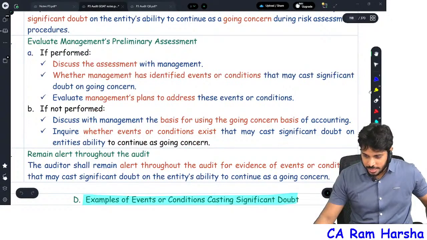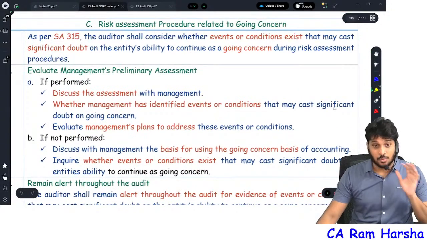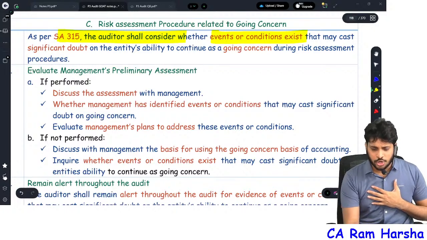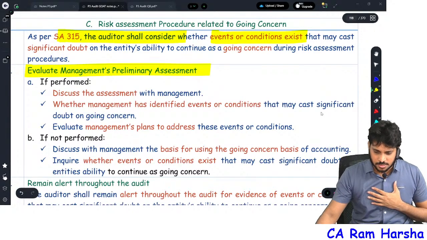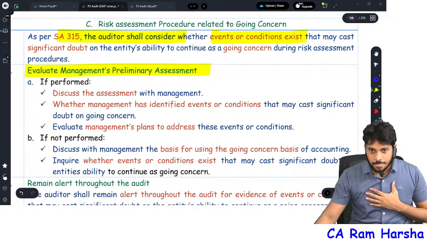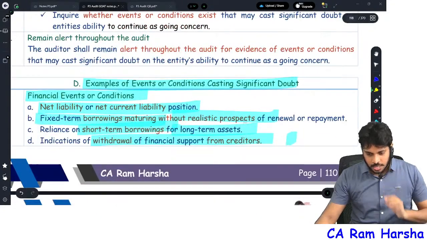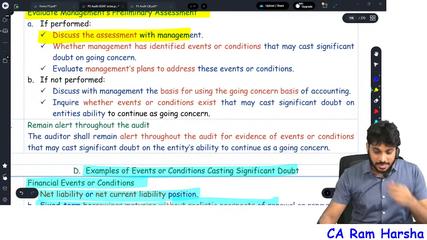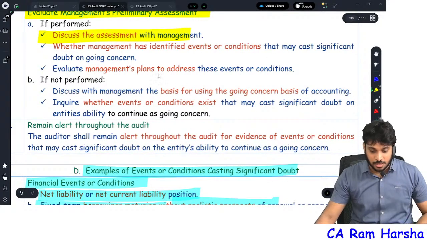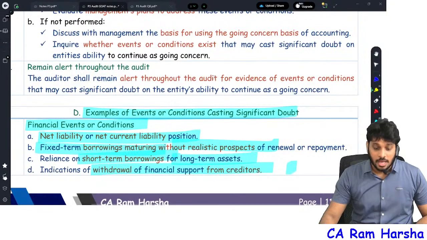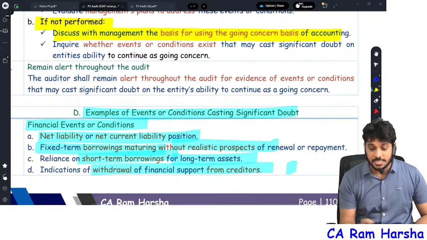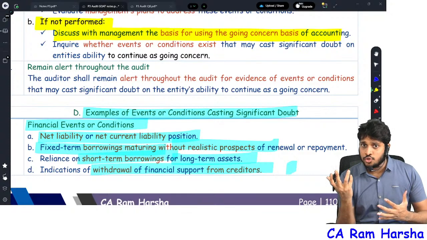In going concern, the auditor has to do risk assessment. What is risk assessment? The auditor has to consider whether events and conditions exist. For that, what will you do? Check whether management performed an assessment. If they performed it, discuss the assessment and get the workings of the management. Management identified events and conditions that may cast doubt. Evaluate management plans. If management has not performed an assessment, discuss with management on what basis they used going concern. Suppose they didn't assess at all, ask them on what basis they use going concern.